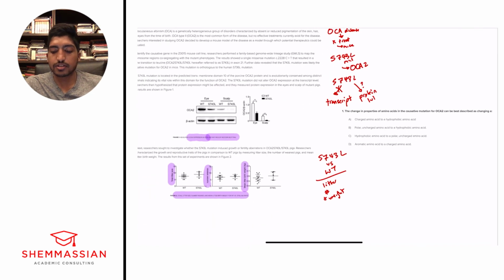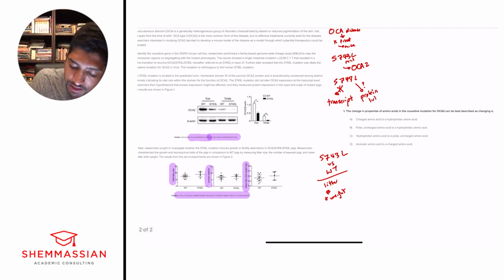All right, so with that, we have the question, we have our answer choices, and we need to remember exactly where we're looking. We're looking at where it first talks about this mutation and what's happening in this mutation. And so we know that the mutation is written in this form.